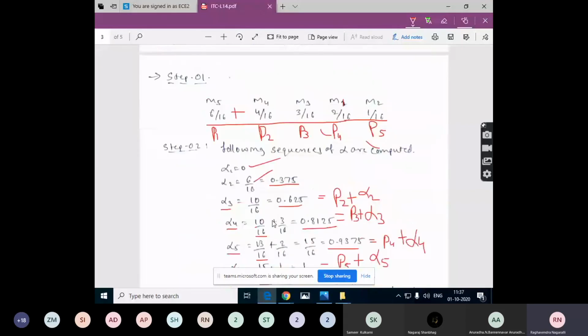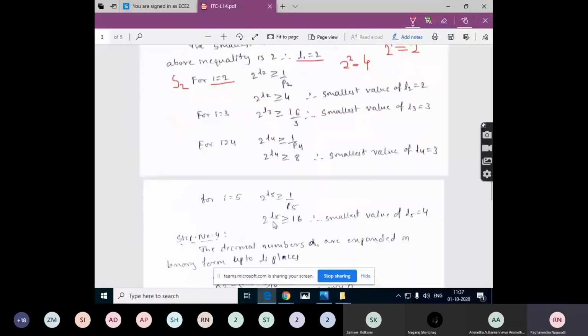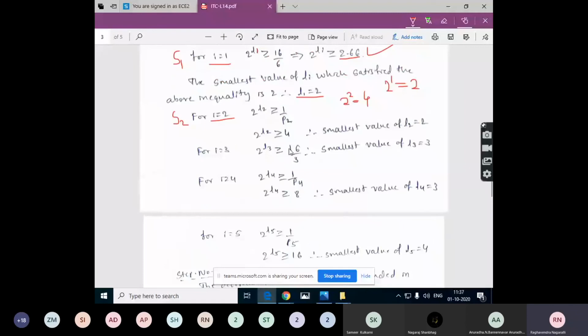So 1 by 4, taking the reciprocal, it is 4. So again, if we take L2 as 1, will the Kraft inequality satisfy? No, right? So take L2 equal to 2. You will get 2 raised to 2, which is equal to 4 and satisfies this condition. So the smallest value of L2 is equal to 2.